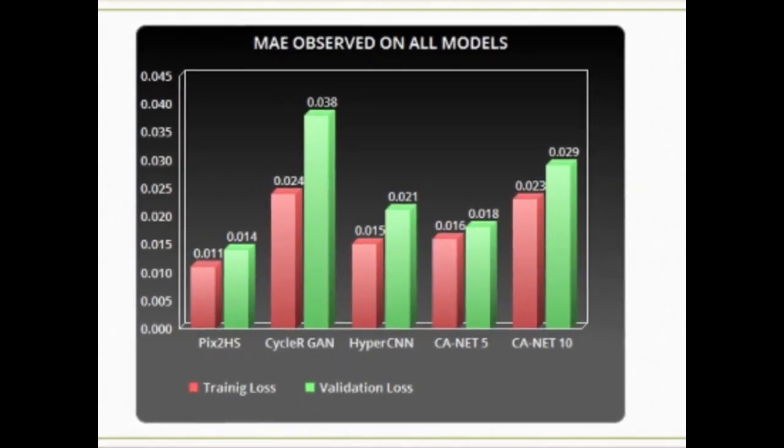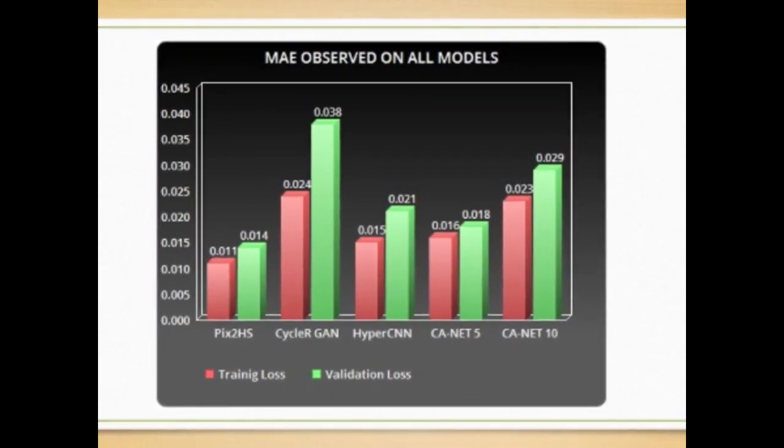We have implemented 5 models for converting RGB images to hyperspectral. First, we will look into the GAN models. The first one is the pix2pix model. This model gives a very low loss value and pretty low prediction time. The next model is a CycleGAN model, which even though doesn't perform as well as the pix2pix model for this dataset, has an advantage that it can be trained on non-matching sets of RGB and hyperspectral data.